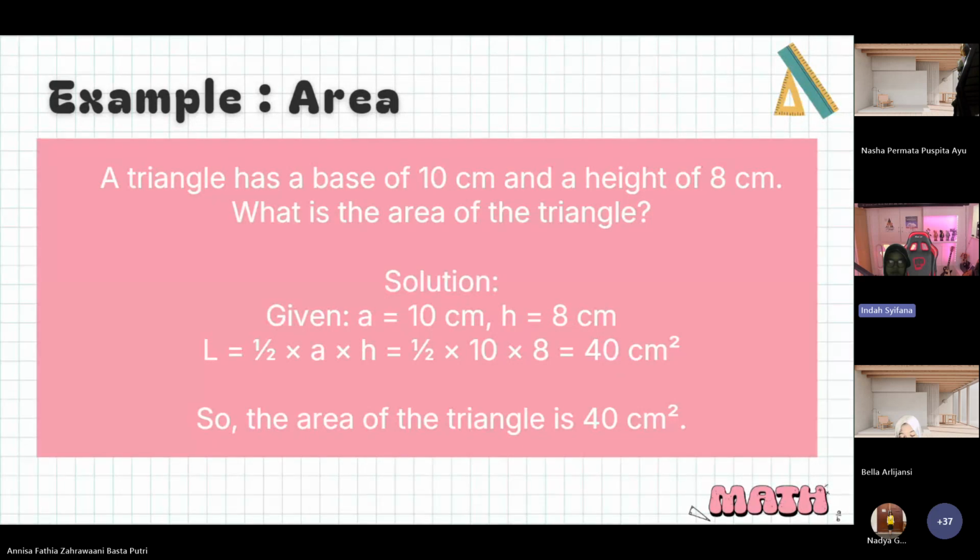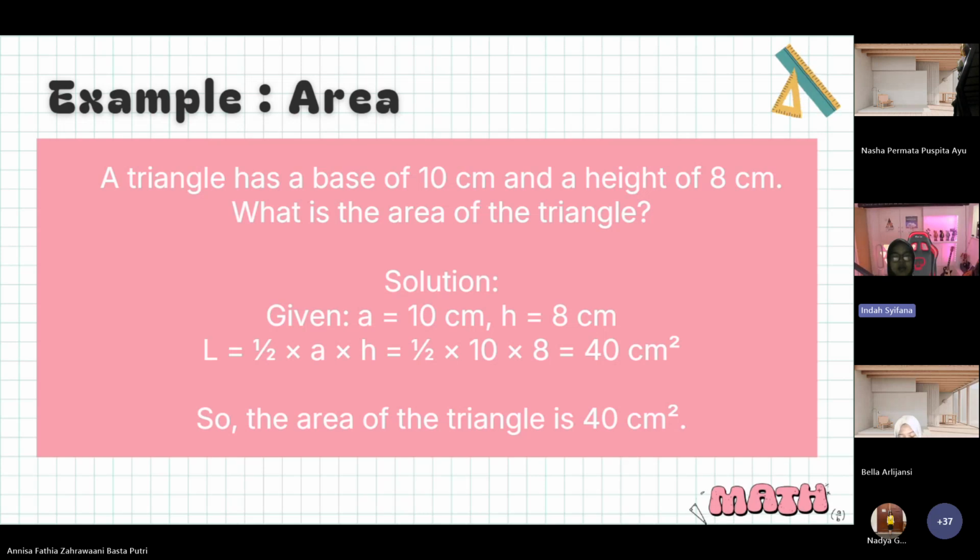Okay, for example, area. A triangle has a base of 10 centimeters and a height of 8 centimeters. What is the area of the triangle? Solution: a equals 10 centimeters and h equals 8 centimeters.